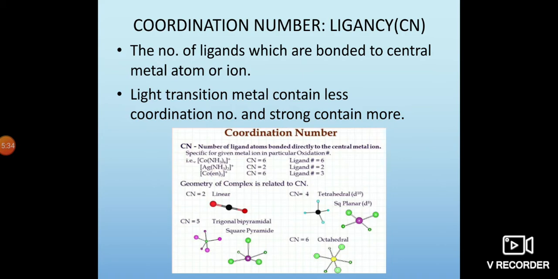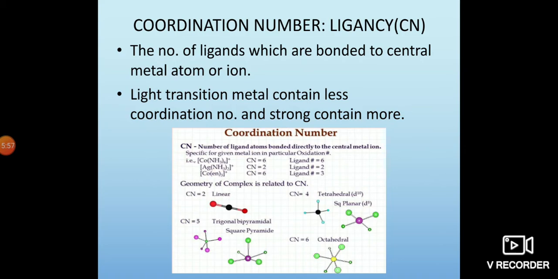For example, in hexacyano cobalt 2, cyanide has 6, so the coordination number is 6. Whereas coming to silver, diammine silver, the coordination number is 2. Why? Because the ligands bonded to the silver ion are only 2.